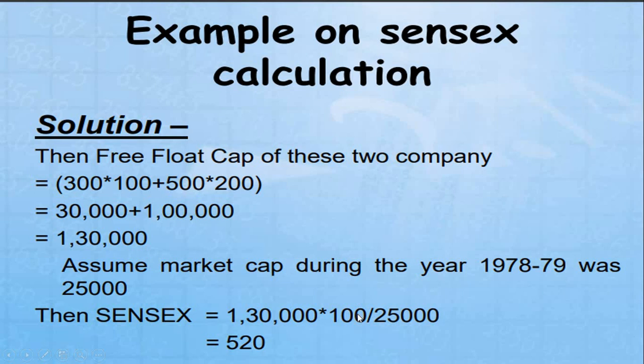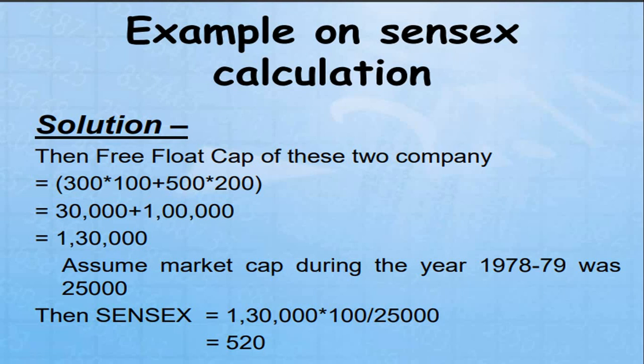That is 100. 100 divided by 25,000. 1,30,000 into 100 divided by 25,000 gives 520. 520 is the Sensex value. This is the example which I have given for the calculation of Sensex. Okay, guys, now I hope you understood how to calculate the Sensex.